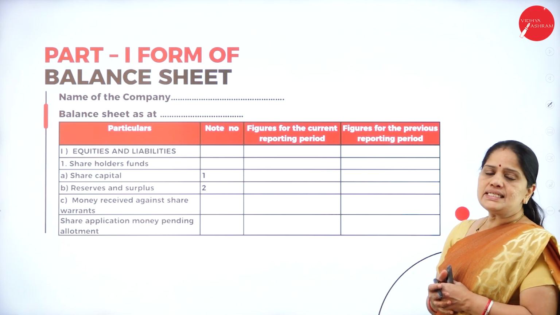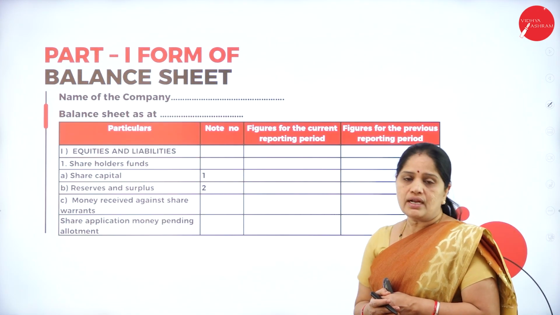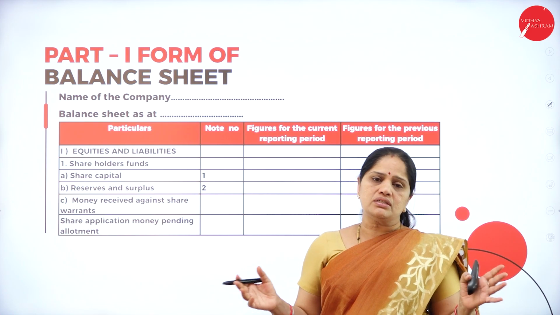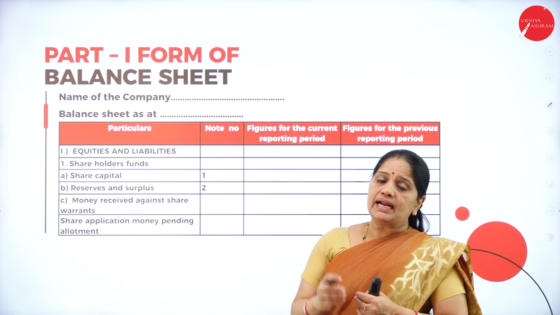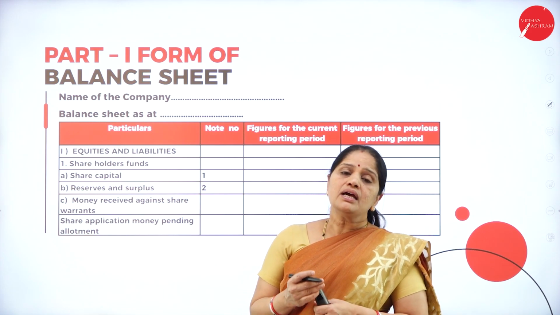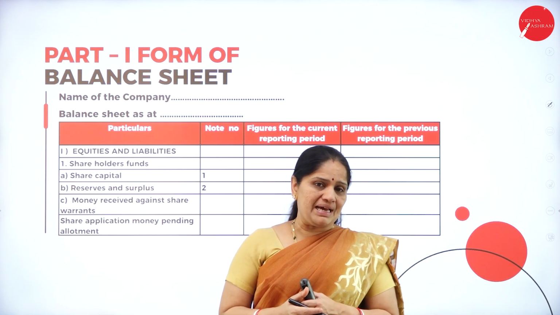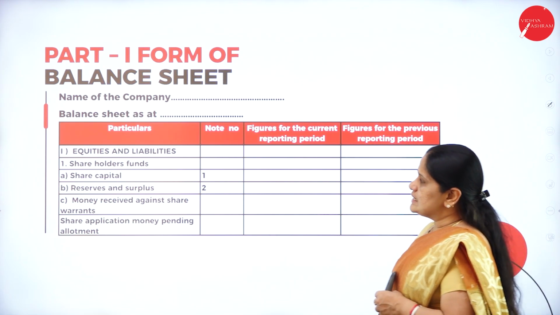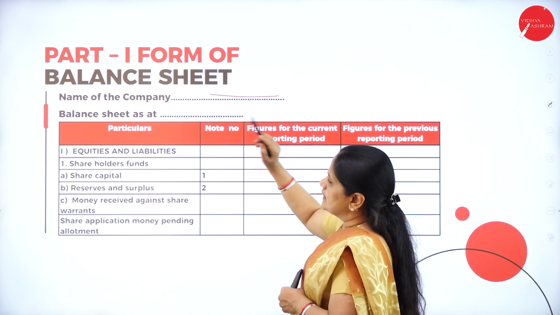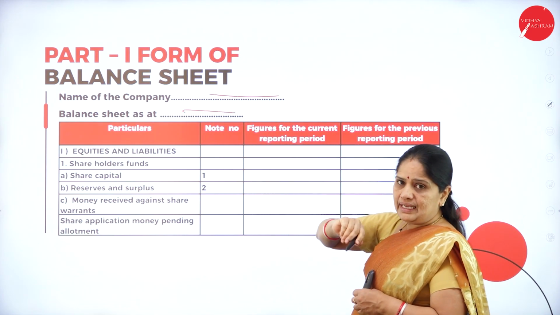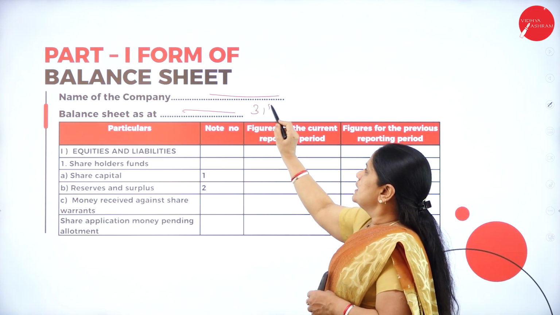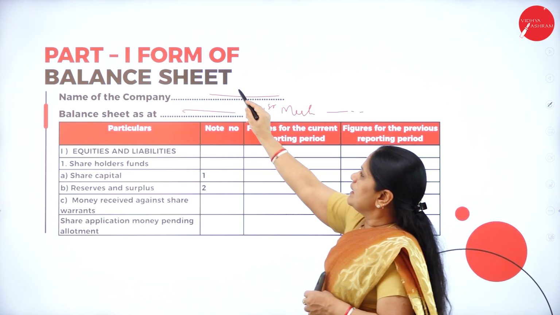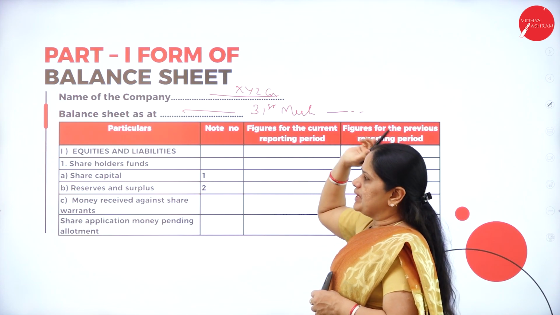Now, next, let us see what is the format of the balance sheet. Previously, almost all the companies were maintaining the balance sheet in the horizontal form. But now, the Companies Act has made it mandatory for all the companies to follow the vertical format of the balance sheet. Now, let us see the vertical format. First, you write the name of the company here, and then the date is very, very important. Usually it will be 31st March, so the date and year we have to mention. Then the name of the company, XYZ Company Limited.